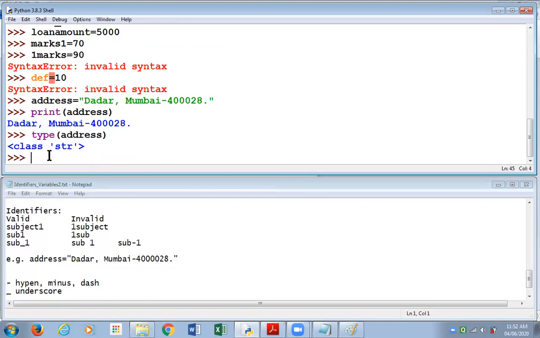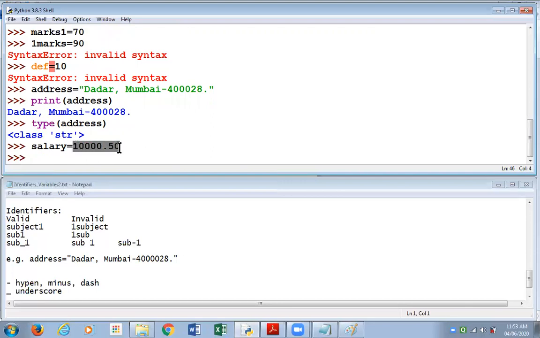Some more examples now. We have worked with integer, we created the integer type variable age today. Even our variable loan amount equal to 5,000 that we have given is an integer variable because the value 5,000 doesn't have a decimal point. The variable address we have created is a string type of variable. I'm creating another variable salary and giving the value 10,000.50 to it. Now this value 10,000.50 is a floating point value or a decimal value, and so this variable becomes a decimal or floating point variable.